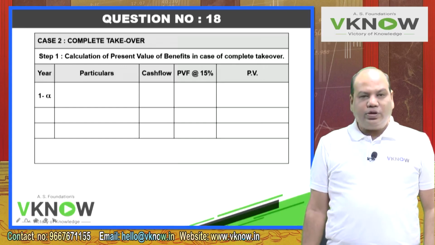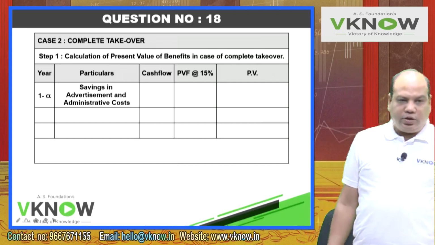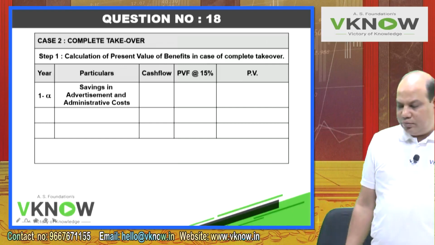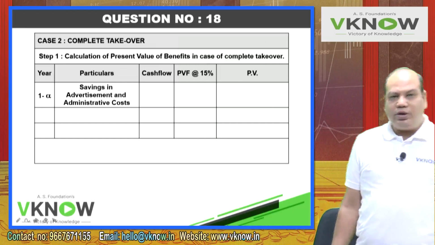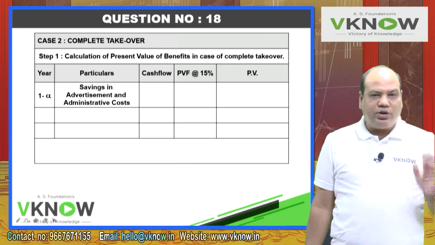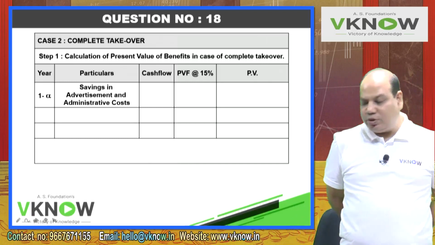Write 1 dash infinity, 1 to infinity. Immediately after acquiring this company, you can save administration and advertisement costs. So 1 dash infinity, write down saving in advertisement and administration cost.